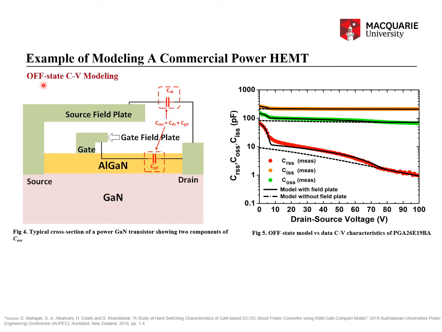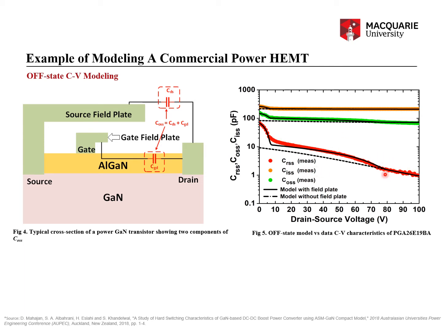Next, I also model the off-state CV measurements, in which you can see the CRSS, the COSS, and the CISS. Now, what is CRSS?